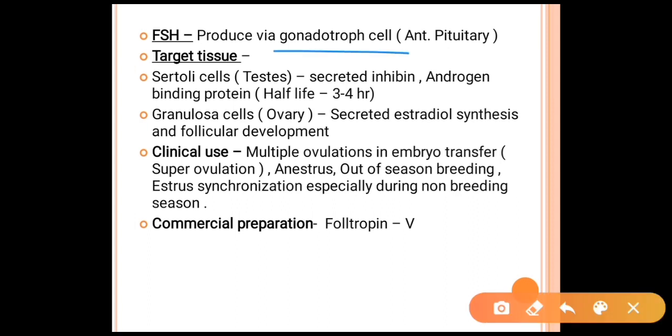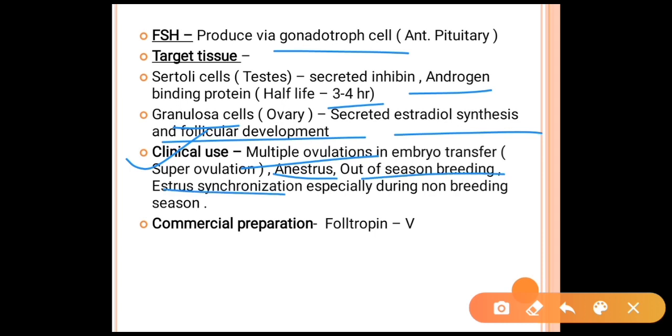Next is FSH. FSH is produced from the gonadotroph cells of the anterior pituitary. The target tissue for FSH in the male is the Sertoli cells, which secrete inhibin and androgen binding protein, and it has a half-life of about 3 to 4 hours. In the ovary, the target organ is the granulosa cells, where estradiol synthesis and follicular development occur. In many clinical cases we can use FSH, like for multiple ovulation in embryo transfer, for superovulation, in the case of anestrus, and for out-of-season breeding, like for estrus synchronization, especially during the non-breeding season. A commercial preparation is named